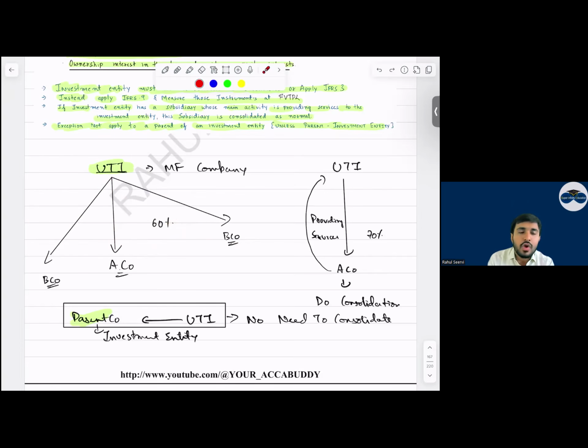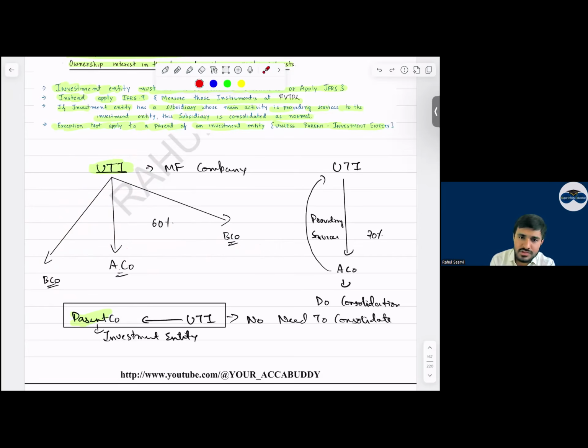No. Why? What is the intention of UTI? Only to make fair value changes. UTI will collect money from each and every investor, multiple public. They will invest this amount and purchase the shares of these companies. And their aim is to make capital appreciation, the capital gains, and sell the shares. Simple. So in this case, we will not prepare consolidation.